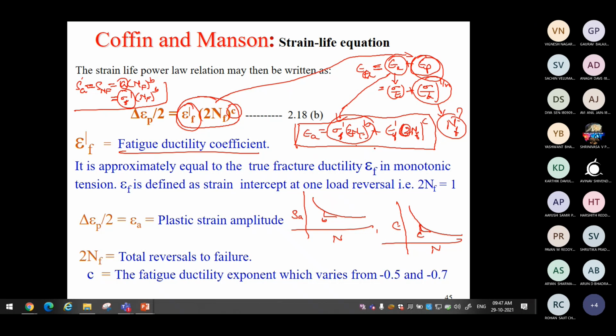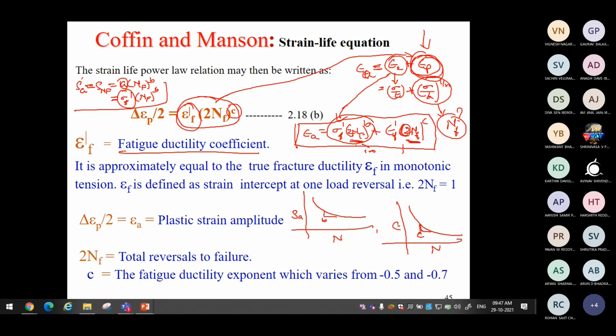If you have this data, well and good, we can use it even in the high cycle fatigue regime. The low cycle fatigue regime is more of a plastic phenomenon, and the influence of the plastic part on life is more. The life you get from the elastic part is very less. When you solve this equation, the elastic part life you obtain may be only 100 cycles, but because of the plastic part you get the remaining life.